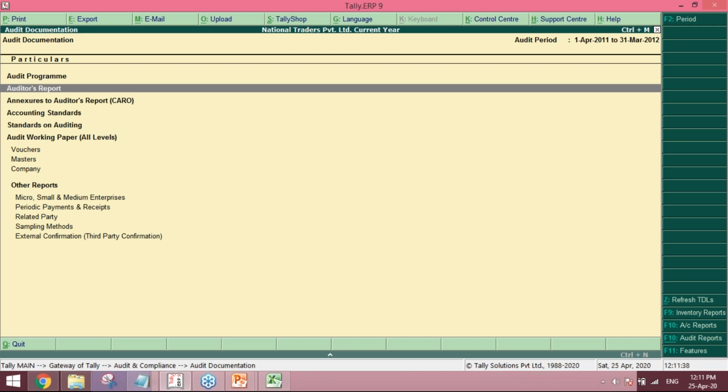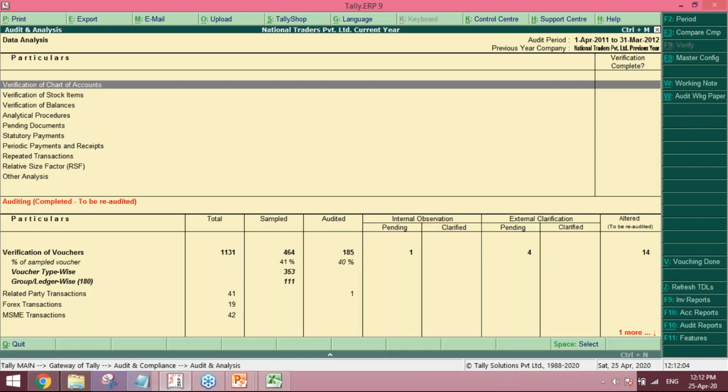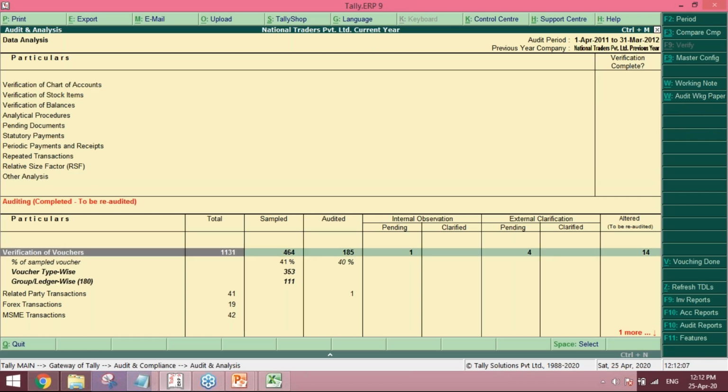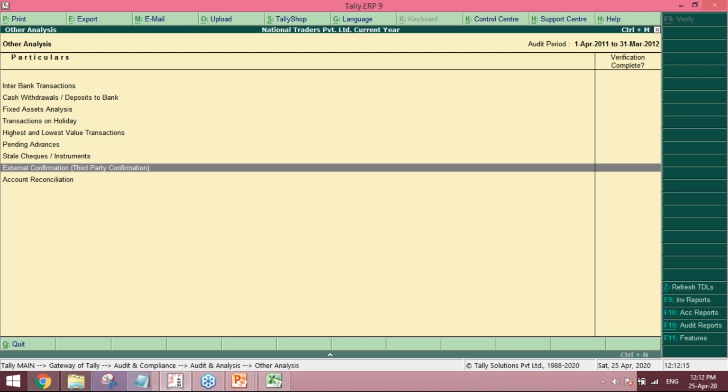But currently, I want to show a feature which I'm really excited to share with you guys. This is one audit feature that everybody must use. Each commercial organization must use. Each auditor must use. Go to audit analysis, other analysis, the last part below, and there is one particular aspect called external confirmation, third party confirmation.